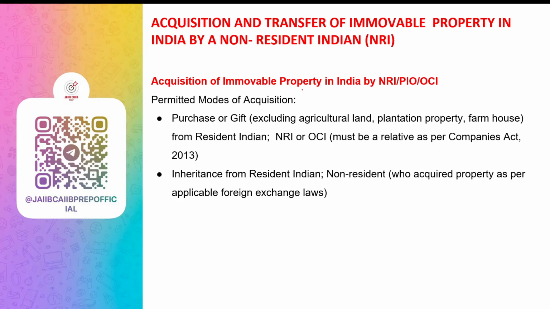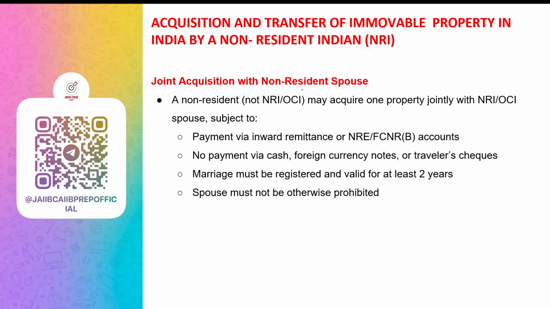With respect to joint property with a foreign spouse, a foreigner married to an NRI or OCI can jointly buy one property except for agriculture, farm, or plantation land, but the money must come from abroad or from NRE or NRO account. No cash or traveler's check is allowed. The marriage should be registered and at least 2 years old, and the foreign spouse must not be banned from such transactions.